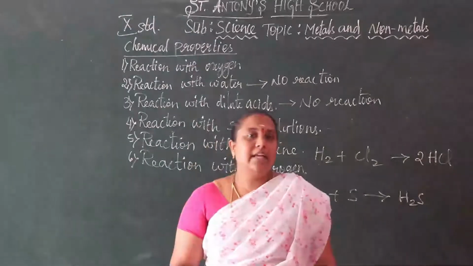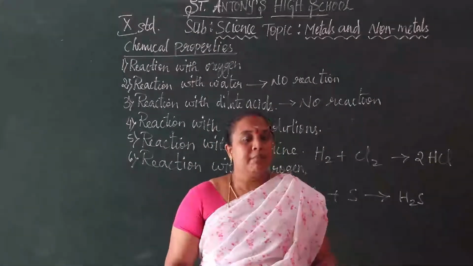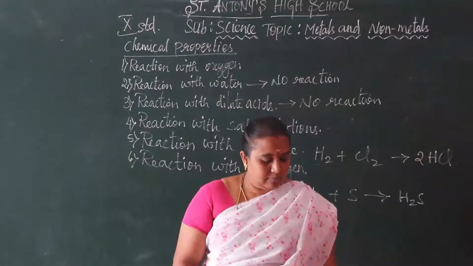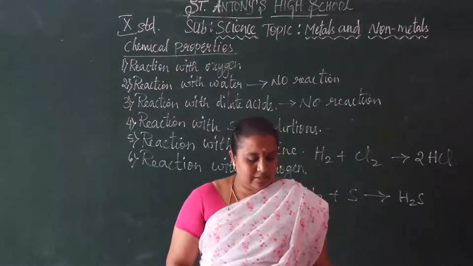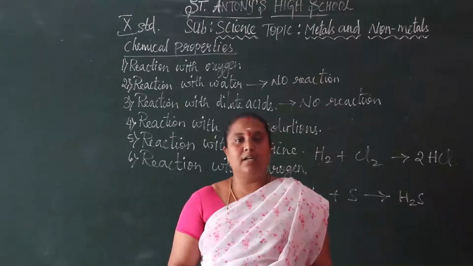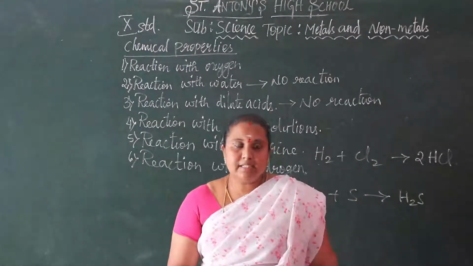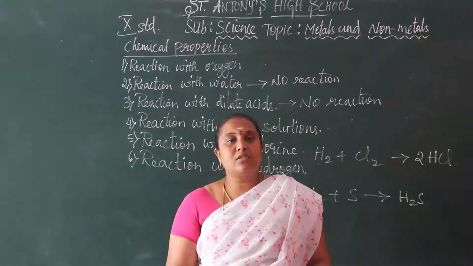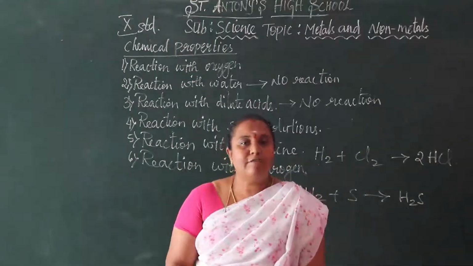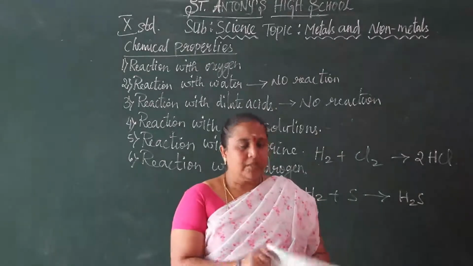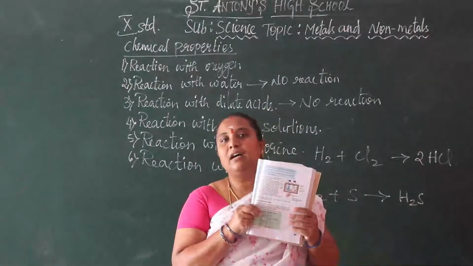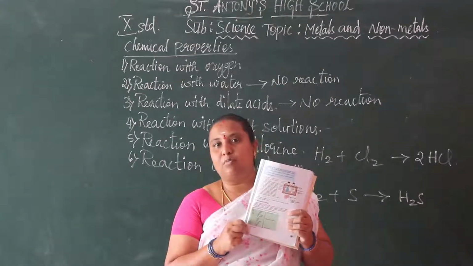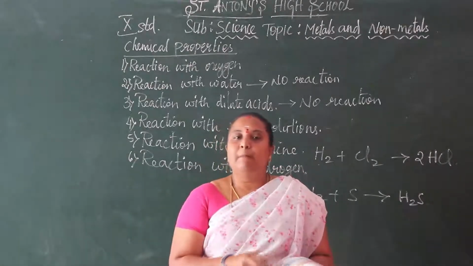Then metals react with non-metals. Here we have both the metals and non-metals. Before that, it is given in your textbook, page number 45, the reactivity series of metals. The tabular column is given in a green color box.